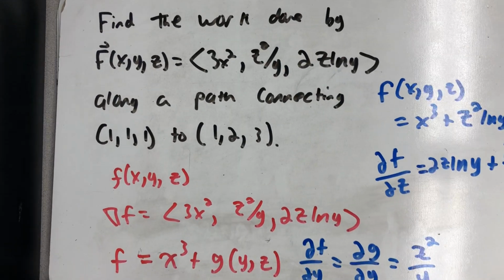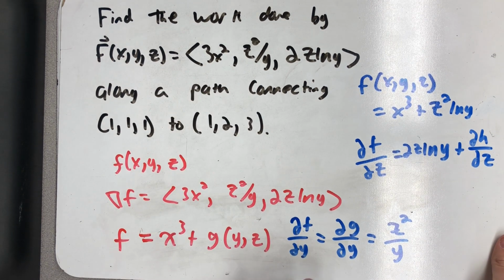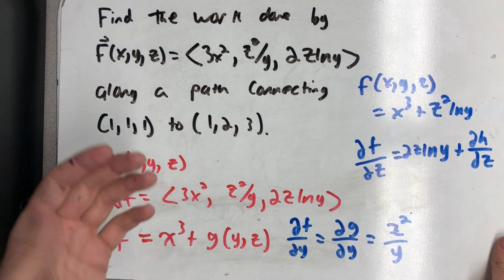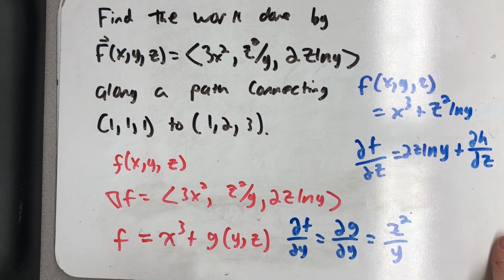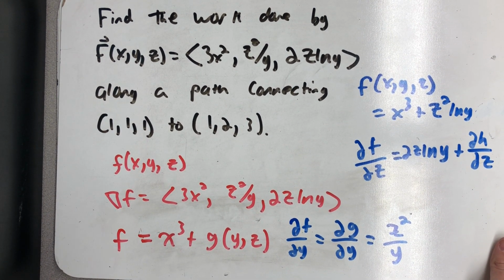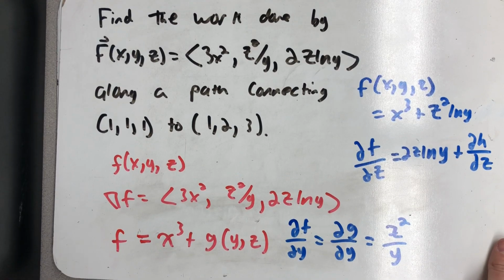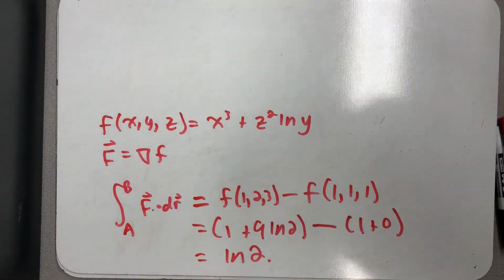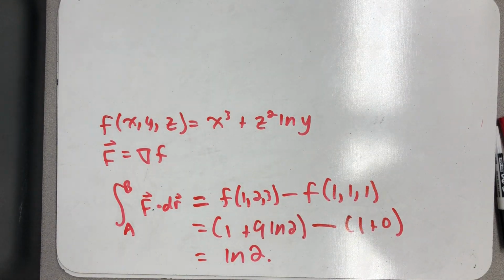Well, before I knew that gradient fields were conservative, I wouldn't have even been able to work this problem because I don't know what path I'm supposed to use, right? Because, well, if this isn't a conservative field, the path might matter. But now that I know I can find a potential function, that means this is a conservative field. And we can use the fundamental theorem of line integrals.